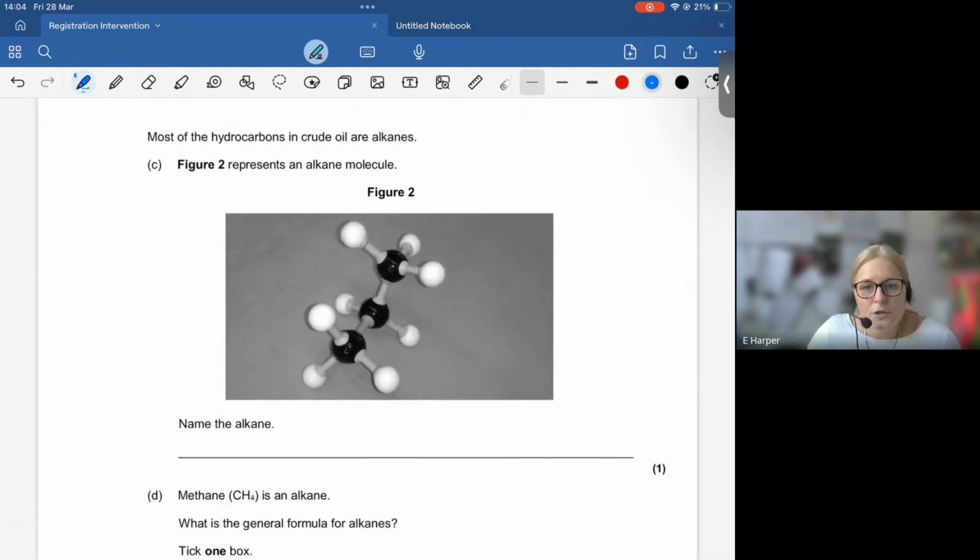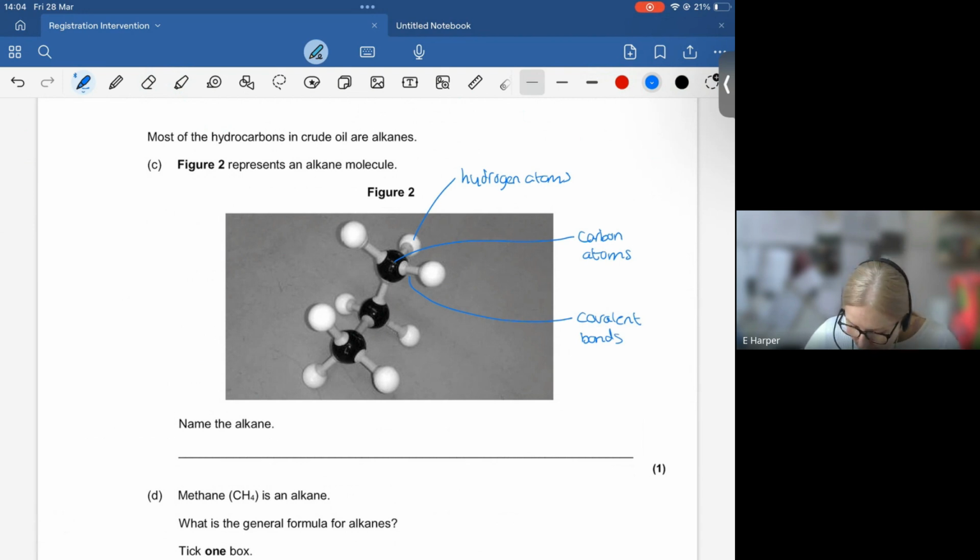Now, the next diagram shows you what's called a molly-mod kit. A molly-mod kit is little plastic balls and sticks that stick together to represent a molecule. Most of you will have had a go at these or seen your teacher use them. But just in case you haven't, let's make these very clear. These little white balls represent hydrogen atoms. The black ones represent carbon atoms. Remember, this is a hydrocarbon. And the little grey sticks in between represent covalent bonds. Remember, these are non-metals, and non-metals bond covalently.